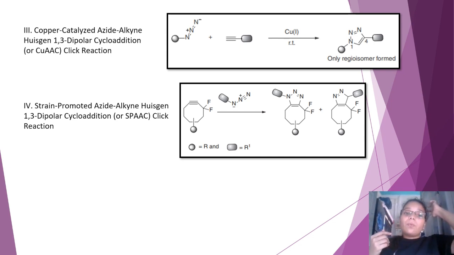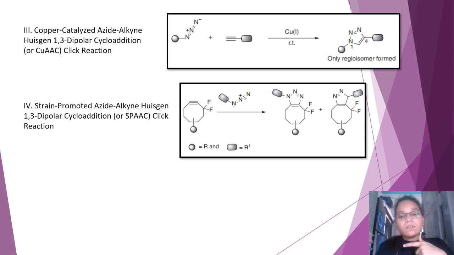But now, what was the disadvantage over here? We have eliminated metal, but the problem was that due to the strain factor, the reaction rate decreased drastically. In case of the copper catalyzed reaction, the reaction is mediated at a faster rate due to the copper catalyst. It is because of this reason that even today in click chemistry, CuAAC reactions are very profound over SPAAC.